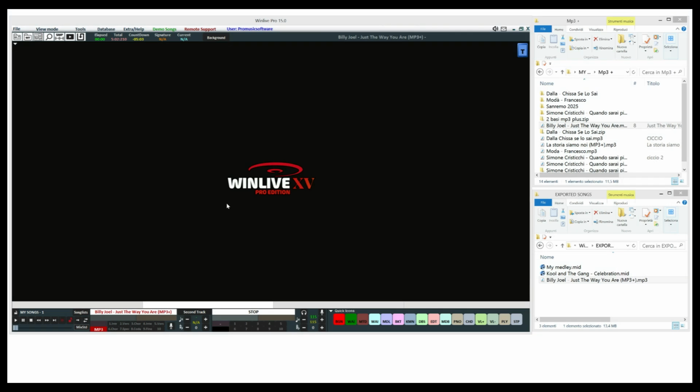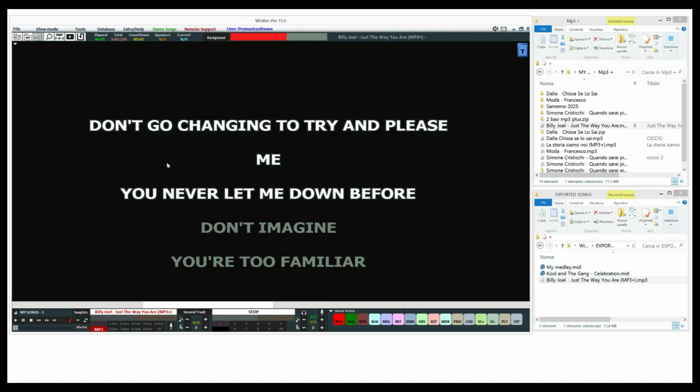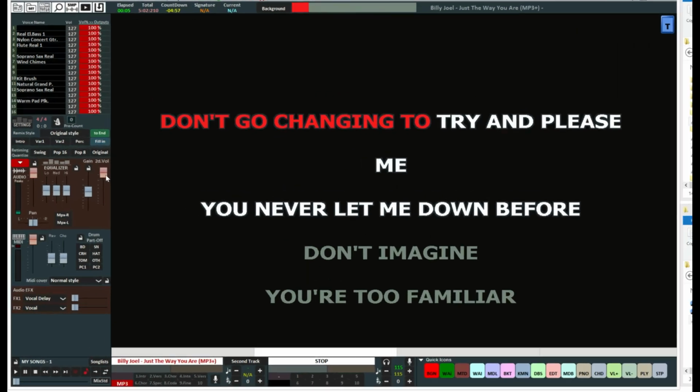To explain it better, let's perform this MP3+ file, which has both the music track and the vocal part. In the mixer section, you can set or turn off the second track, in this case, the vocal track.